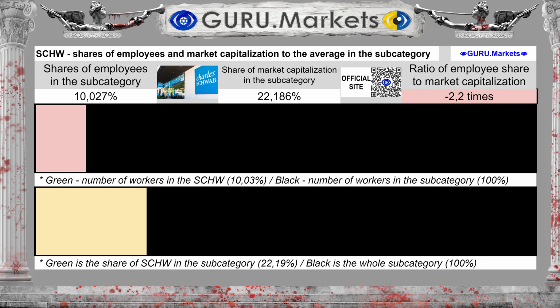The company's share in terms of the number of subcategory personnel is 10.027%. This is 121% less than the share of market capitalization. And this fact reflects the imbalance of the company's exchange price Charles Schwab Corp, most likely towards revaluation.